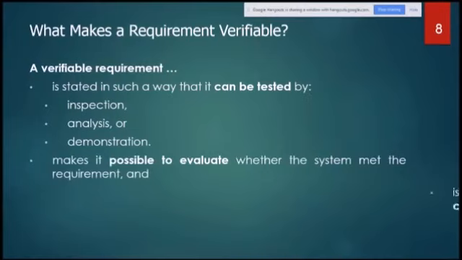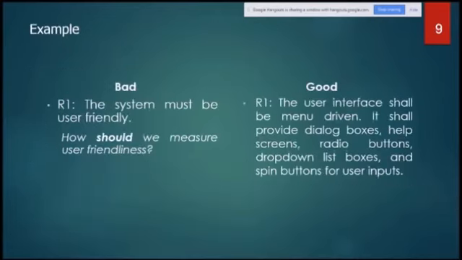It makes it possible to evaluate whether the system met the requirement, and is verifiable by means that will not contaminate the product or compromise the data integrity. If these characteristics are there in your requirement, then definitely we can say that your requirements are verifiable. And these are some of the characteristics of requirements.